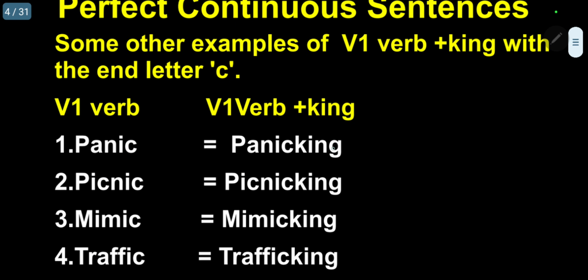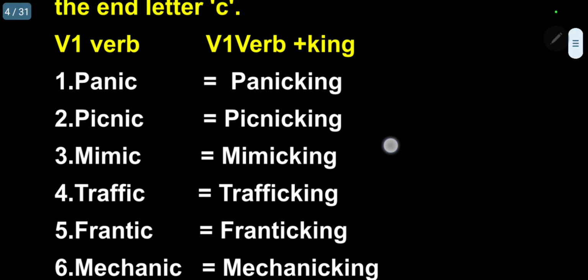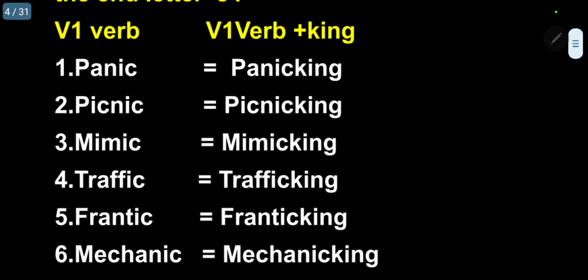In order to give more examples, I am giving verbs here. Actually, in the Oxford Dictionary I had only 2 verbs, panic and picnic. But the other verbs I have collected from other sources.